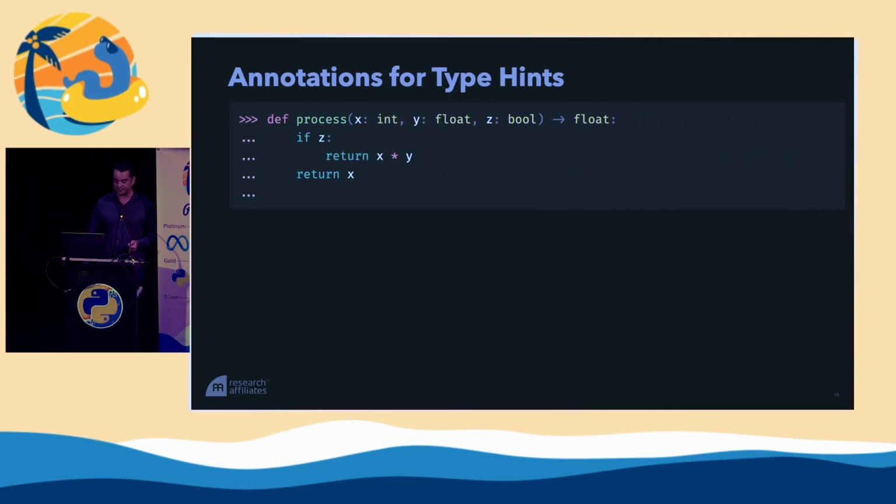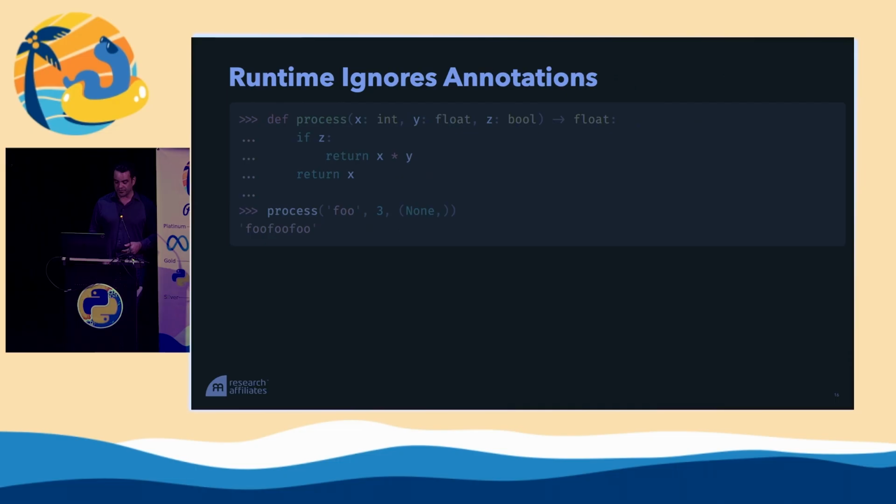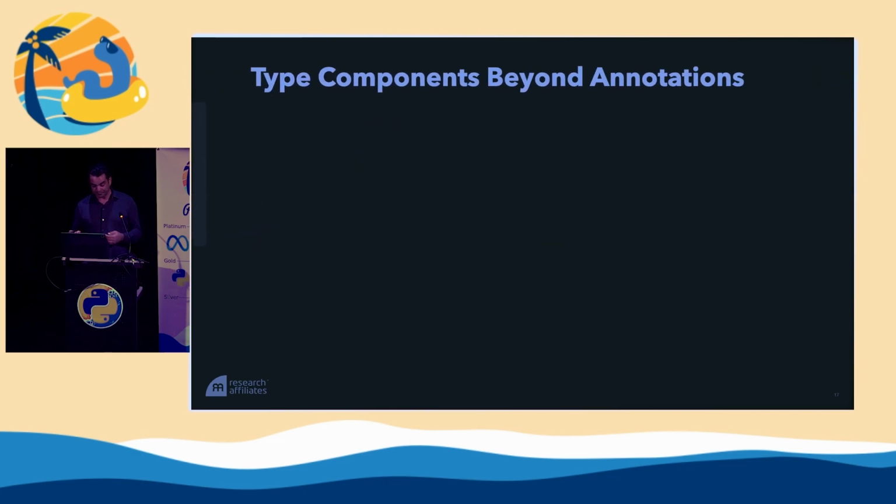Okay, so most people use annotations for type hints with something like this, a function that takes an integer, a float, and a boolean, and then returns another float. But as many of you know, the runtime completely ignores those annotations. So I could have this function, and if I want, I can call it with a string instead of an integer, an integer instead of a float, and then a truthy tuple instead of a boolean. And what I thought I was going to get, a float, but now I get foo, foo, foo. Okay, so the runtime completely ignores the annotations.